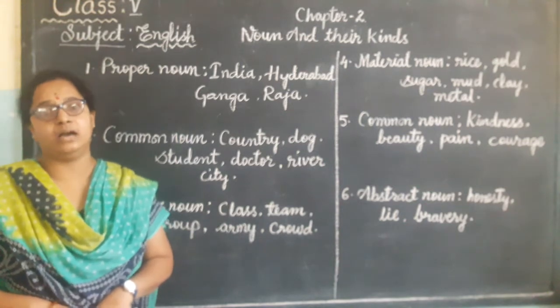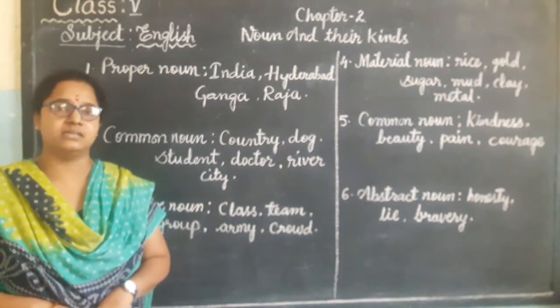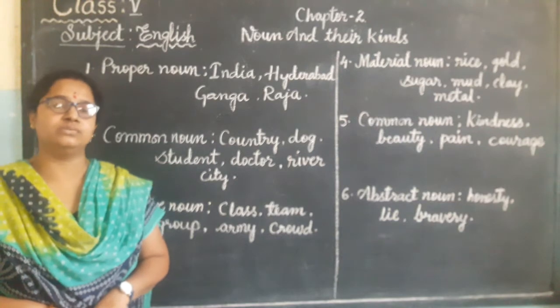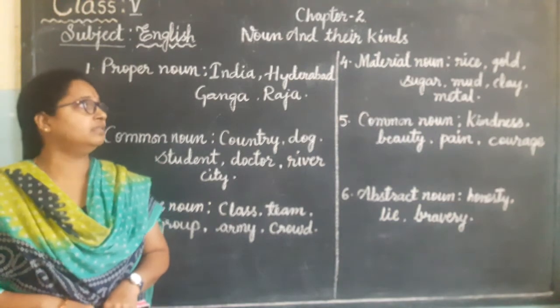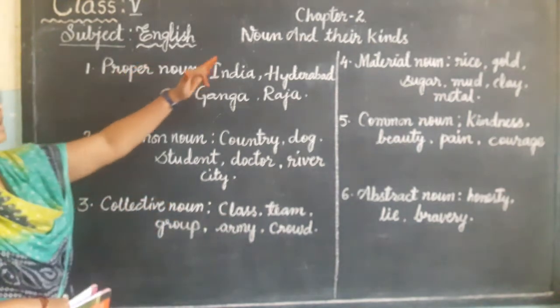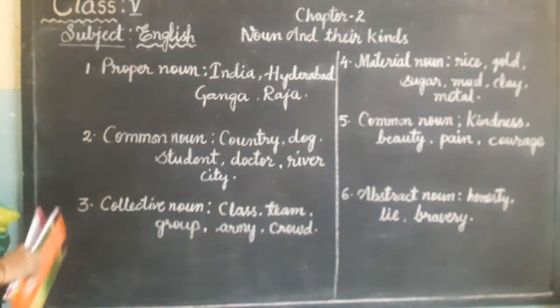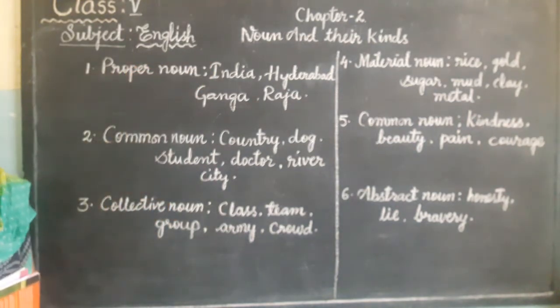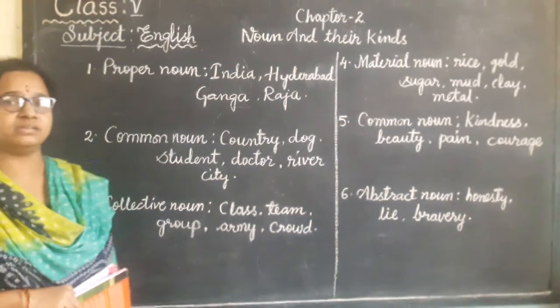Now children, in noun also there are many kinds. So today we are going to learn noun and their kinds. Okay, shall we start, children? Noun and their kinds. First one. First one is proper noun, children. Proper noun means what, children?